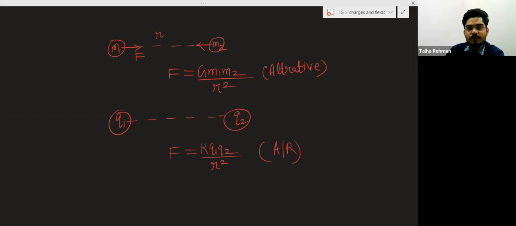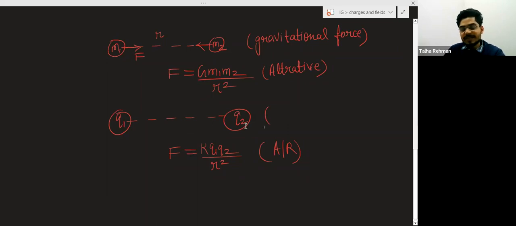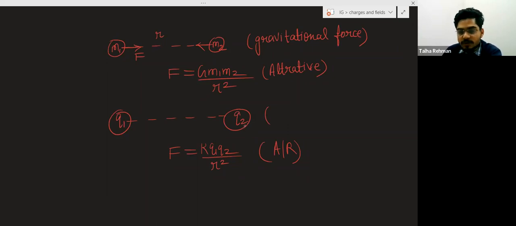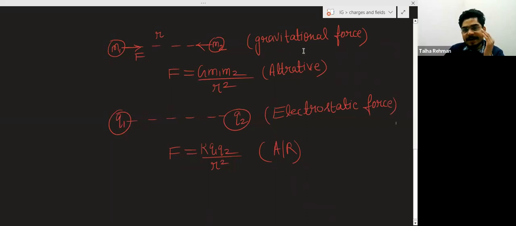And this force is the gravitational force between two masses. And here this force between two charges is known as the electrostatic force. Or you can say this is also known as electric force.